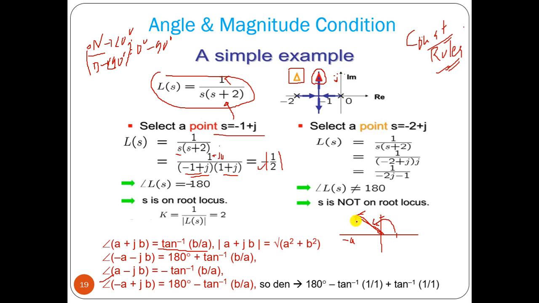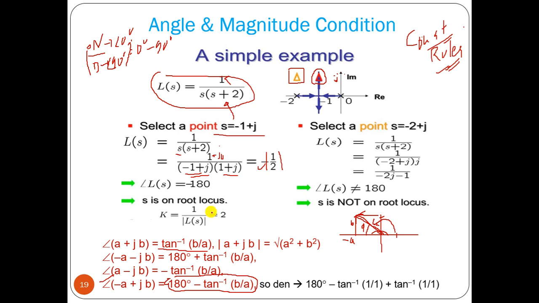This is the angle of minus a plus jb. How can you find it? This total angle is 180 degree minus this angle phi. So 180 degree minus tan inverse b by a is the angle from the real axis. So minus a plus jb angle is 180 degree minus tan inverse b by a.